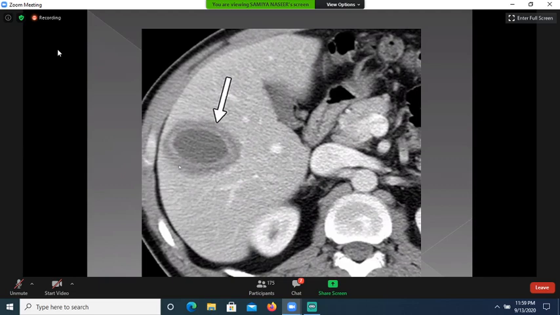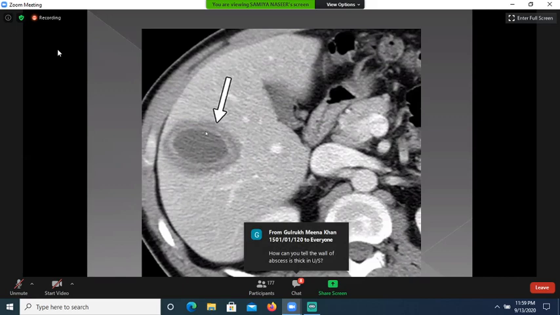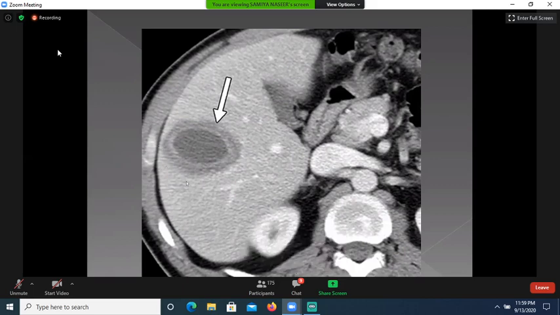hypodensity. This hypodensity is produced by edema. That's why it is called double target sign. One circumferential line is formed by the enhancing wall, and the other one is formed by the surrounding edema. That's why it is called double target sign.